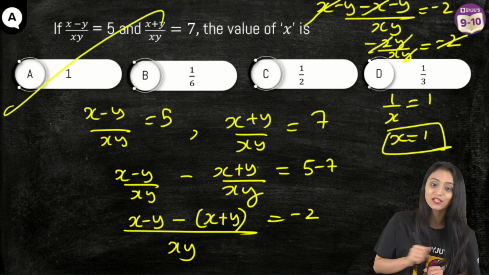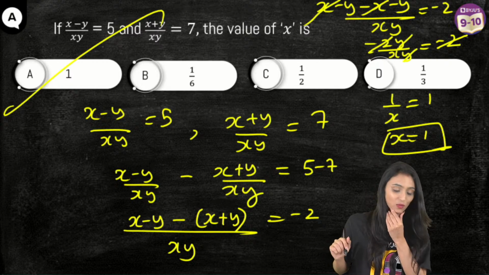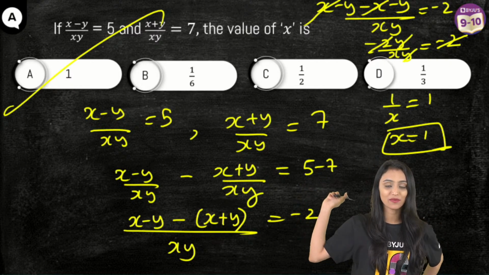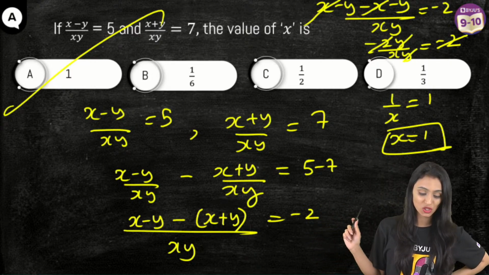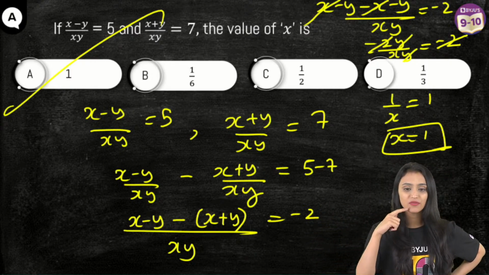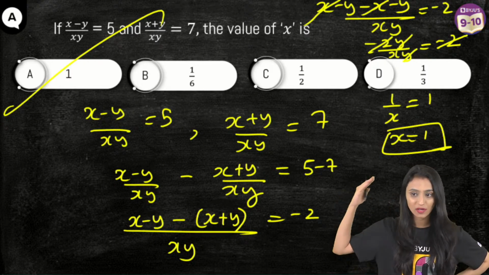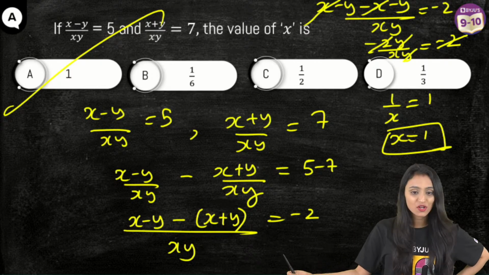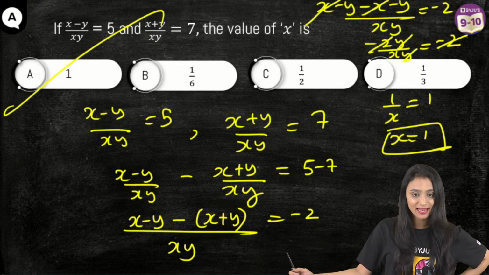Yes, Ankit, you were right. It's going to be 1. Yes, correct, 1 is the right answer. Some were saying it's going to be 1 by 3. Now I'm sure that you have seen where you went wrong. Yes, Bishal, correct. Any doubts, any confusions? You might be thinking, ma'am, this could be solved another way as well. Why have you done only this way? Any questions? Yes, or shall I move ahead? Yes, Abhineet, you are right, it's A. Bishal, correct. Any questions?